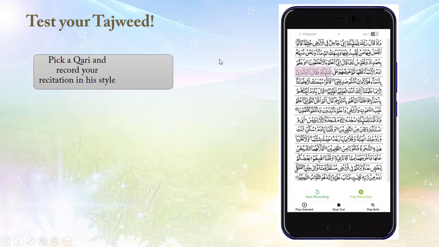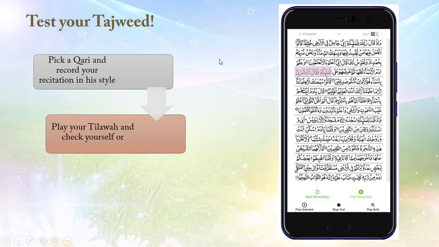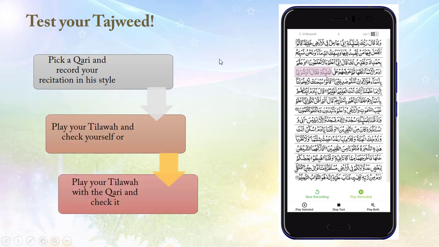Test your tajweed. Pick a qari and record your recitation in his style, and play your tilawah and check yourself, or play your tilawah with the qari and check it.